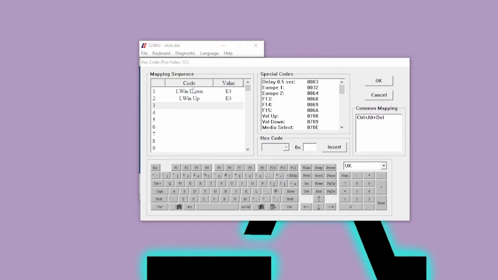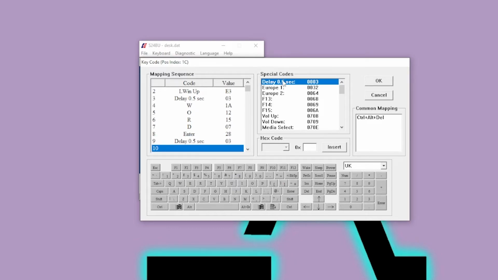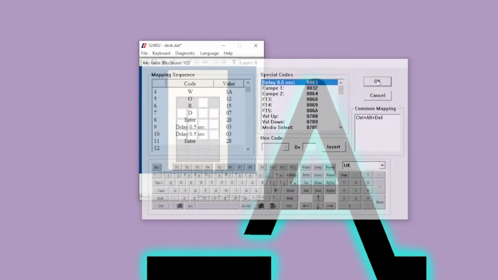Window key down. Double-click 0.5 second delay. Type Word and press Enter. 2 0.5 second delays. Press Enter. Click OK in the top right.